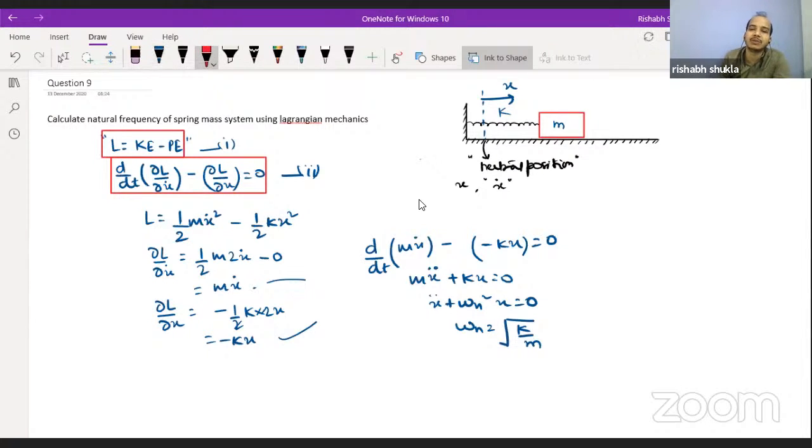So you are reaching the final results which can be reached with the help of D'Alembert principle or with the help of Newton's second law of motion also. But using the Lagrangian equation or Lagrangian mechanics also, we are reaching the same results. The only thing is we should keep in mind these two relations.